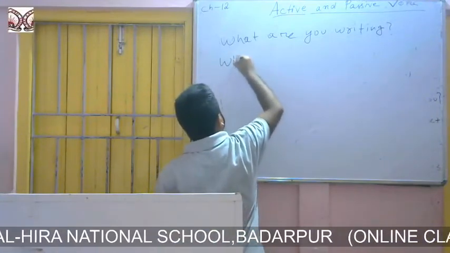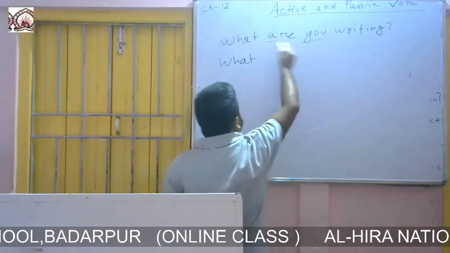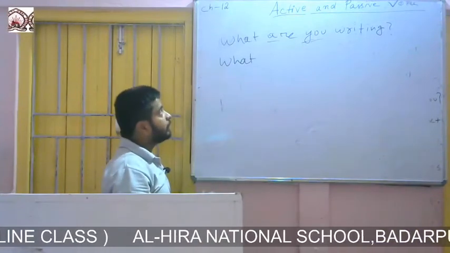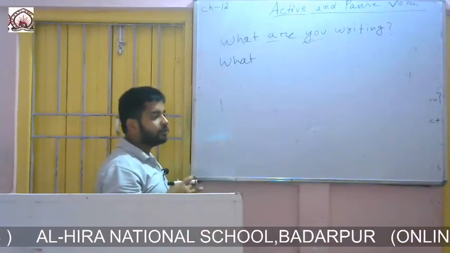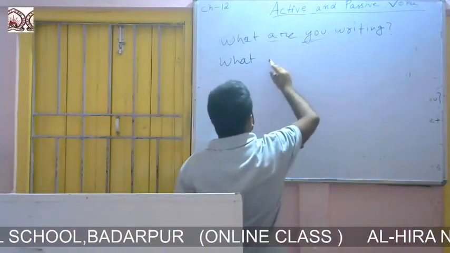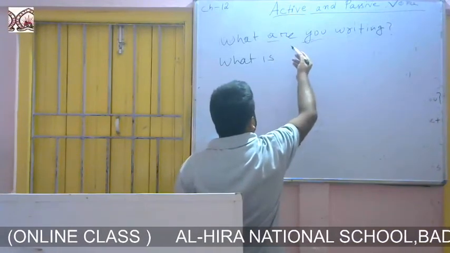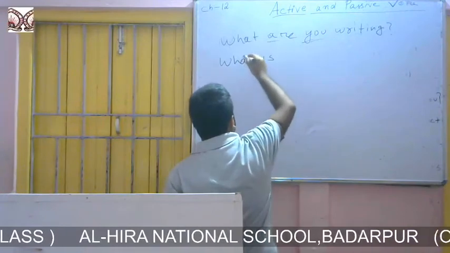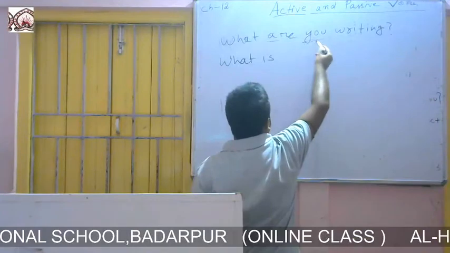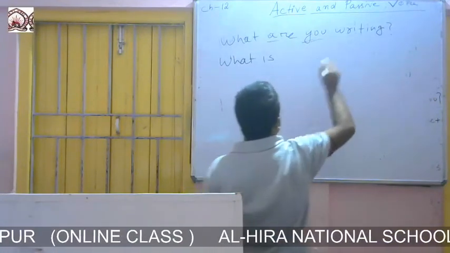What will remain the same. And since the subject you was there, we have written are. Now we should remember that after WH words like what, why, we should always use an auxiliary verb. What is it? Now we will not write are, because now this is our new subject, and we will write is. Earlier it was are because you was there. What is? So we'll change like this.